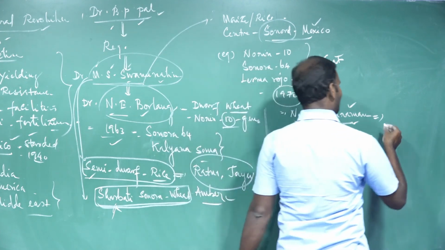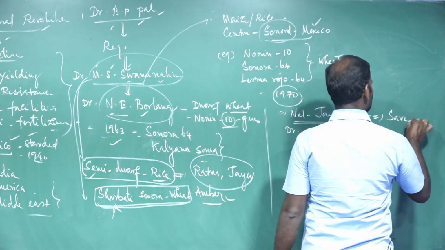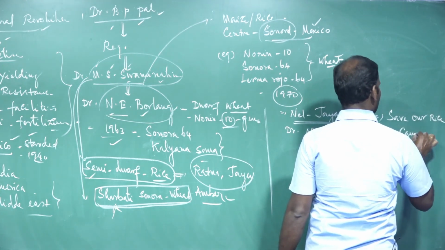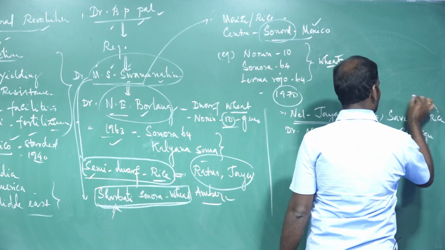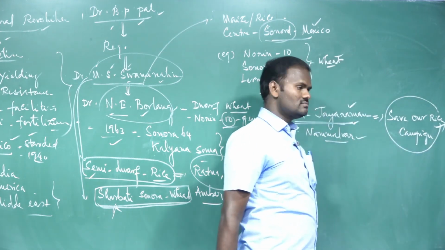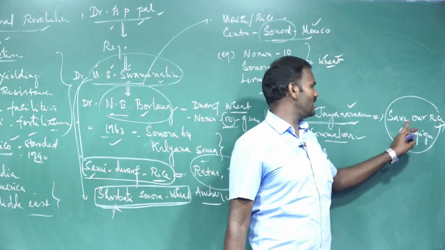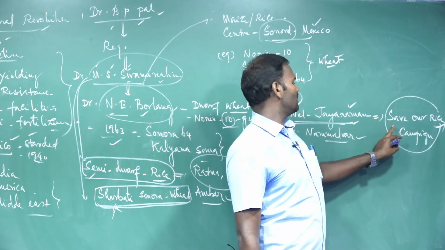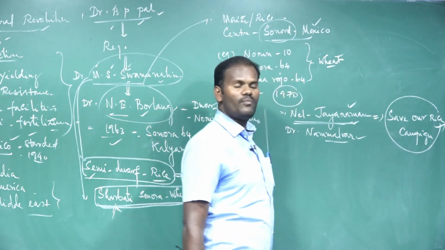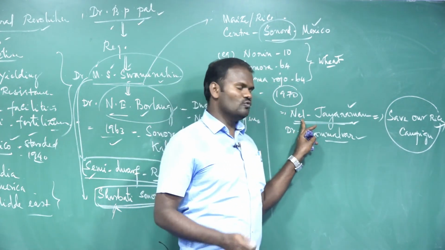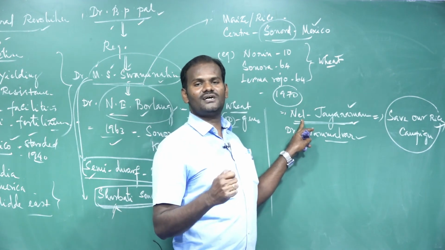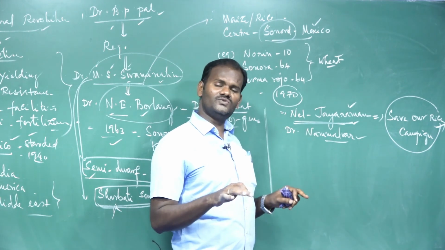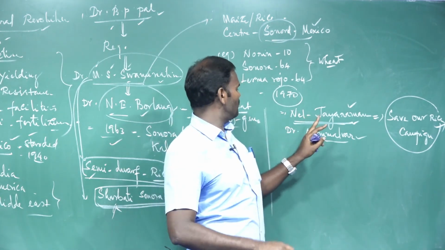Save Our Rice campaign. In the movement, the state coordinator appointed was Nel Jayaraman, for the Save Our Traditional Rice Varieties campaign. And he strived hard for the conservation of our traditional rice varieties. Nel Jayaraman is the one who worked tirelessly to protect our traditional rice varieties.